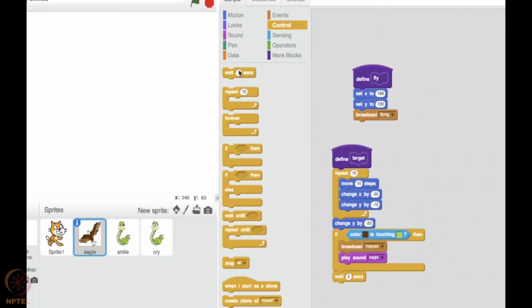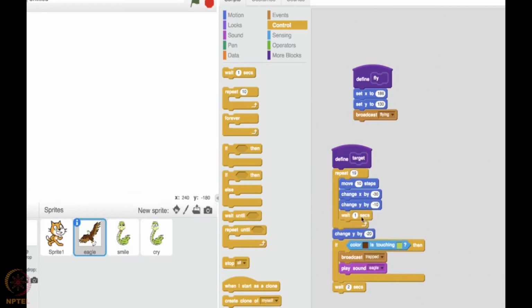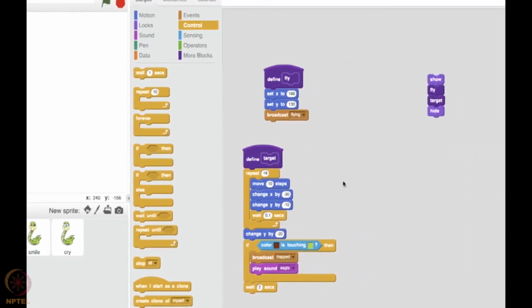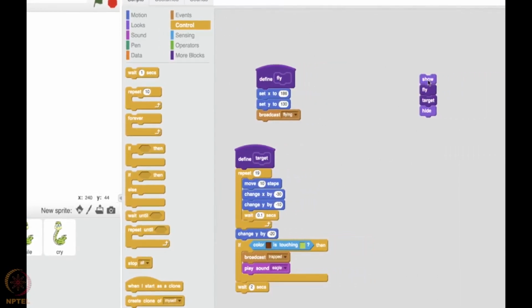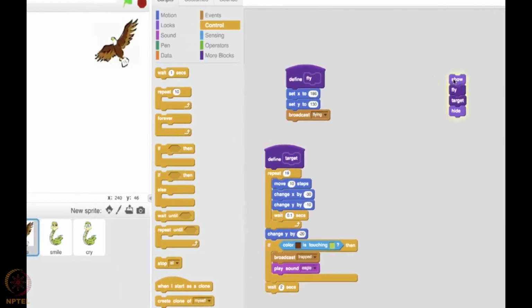1 second is too much of a delay, so let me use the delay loop. Okay, let me say wait for 0.1 seconds, that is better I guess. Let me wait 0.1 seconds, and now let me run this again. Let me double click.